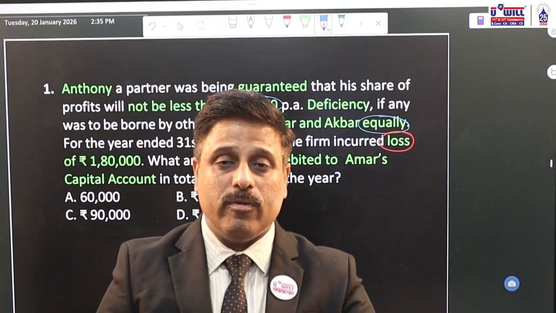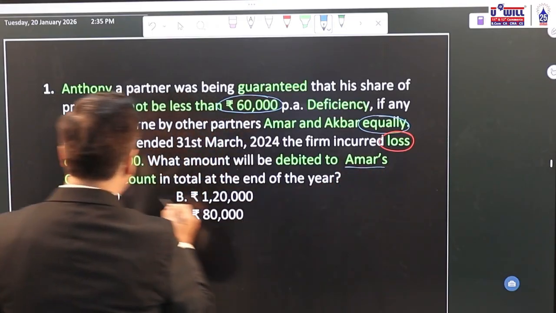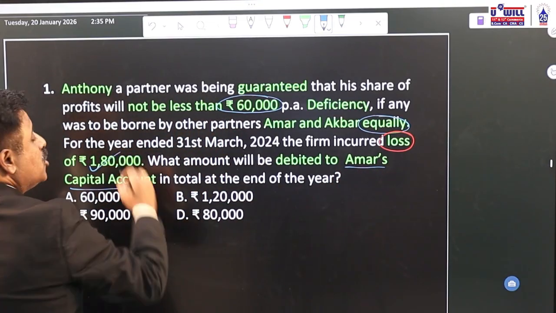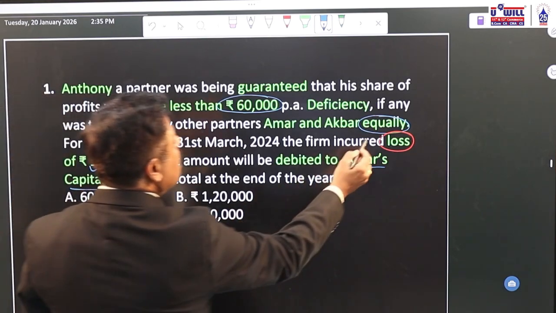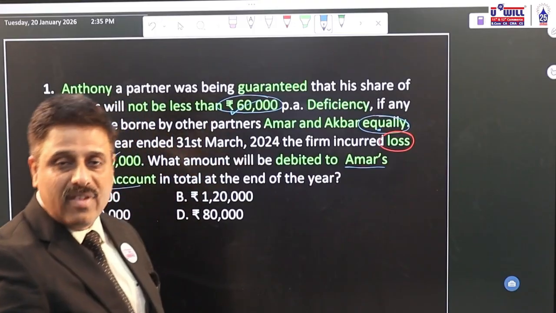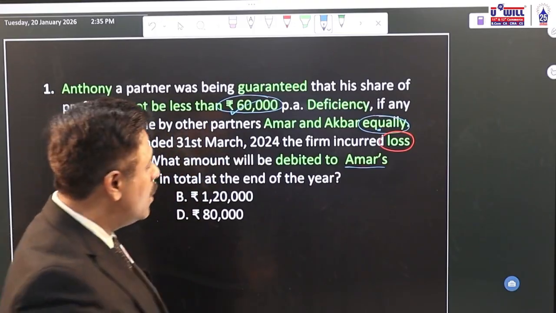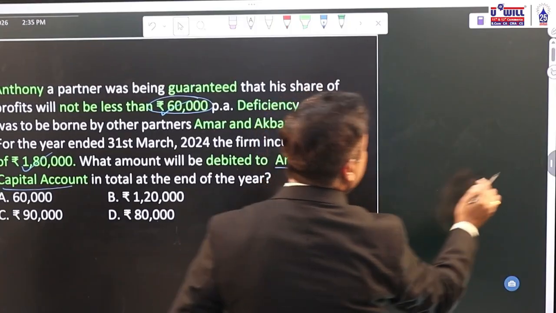First of all, Amar's capital account will be debited with the share of loss, plus he is also going to bear this deficiency, which we will also debit to Amar's capital account. So what will be the total amount we have to debit? Let us find it out.